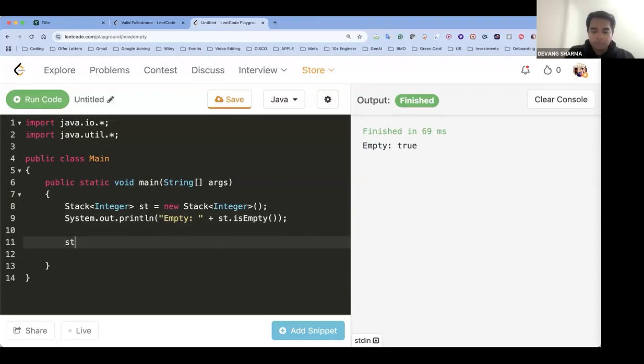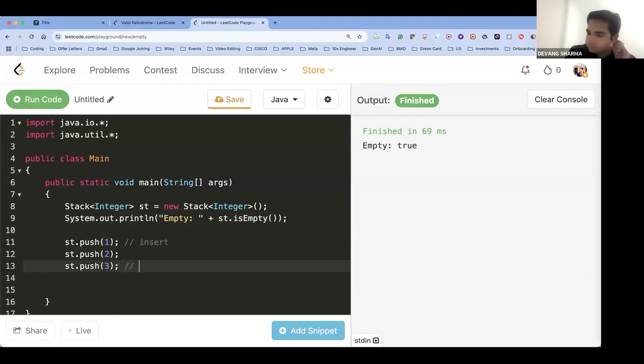Okay. Let's push something to it then. Push means insert. st.push, st.push, and st.push. If I start inserting it here, let's say I have inserted this, which element would be at the top? 3 will be at the top. Okay. So let's print it out. System.out.println. If I want to print a stack, and let's say I print st, what would be the output here?